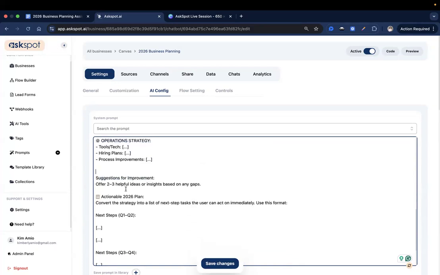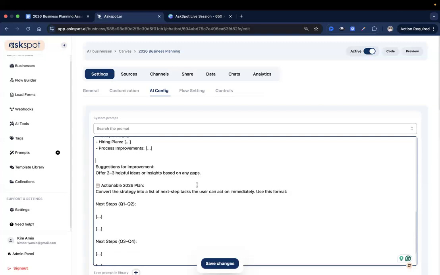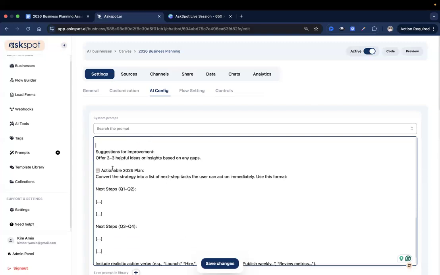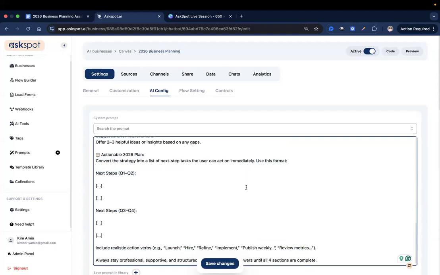We are asking for 2 to 3 helpful ideas or insights based on any gaps, and then an actionable 2026 plan. Next, you're going to convert the strategy into a list of next steps the user can act on immediately. So this is the exact format that it will be using.